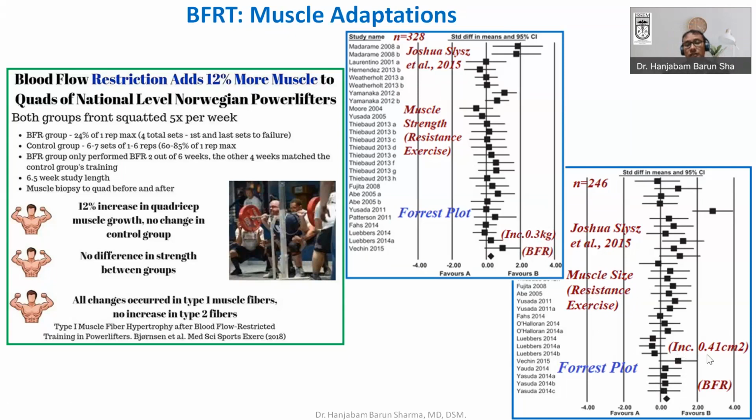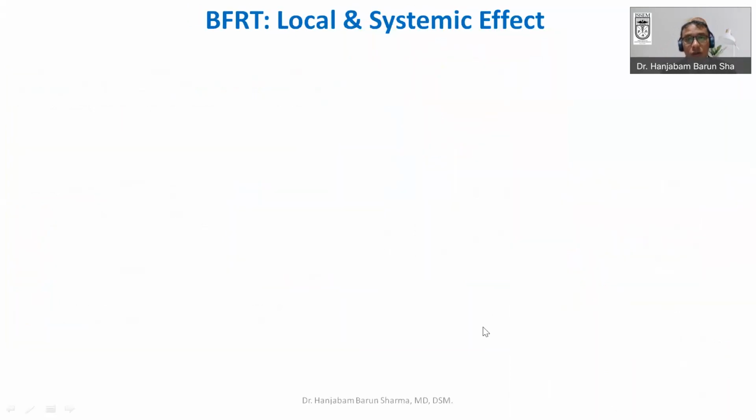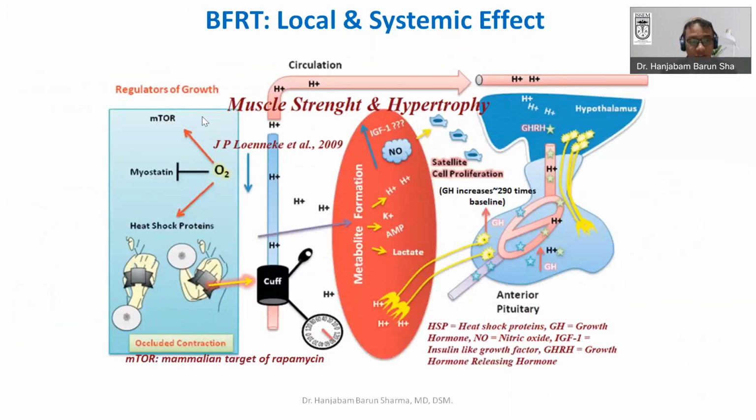That means with blood flow restriction training plus resistance training, you are able to achieve statistically significant more muscle size, muscle growth, as well as muscle strength. Not only muscle growth but muscle strength also improves. That's why blood flow restriction training is a good supplement, even for going ahead with the systemic effect.